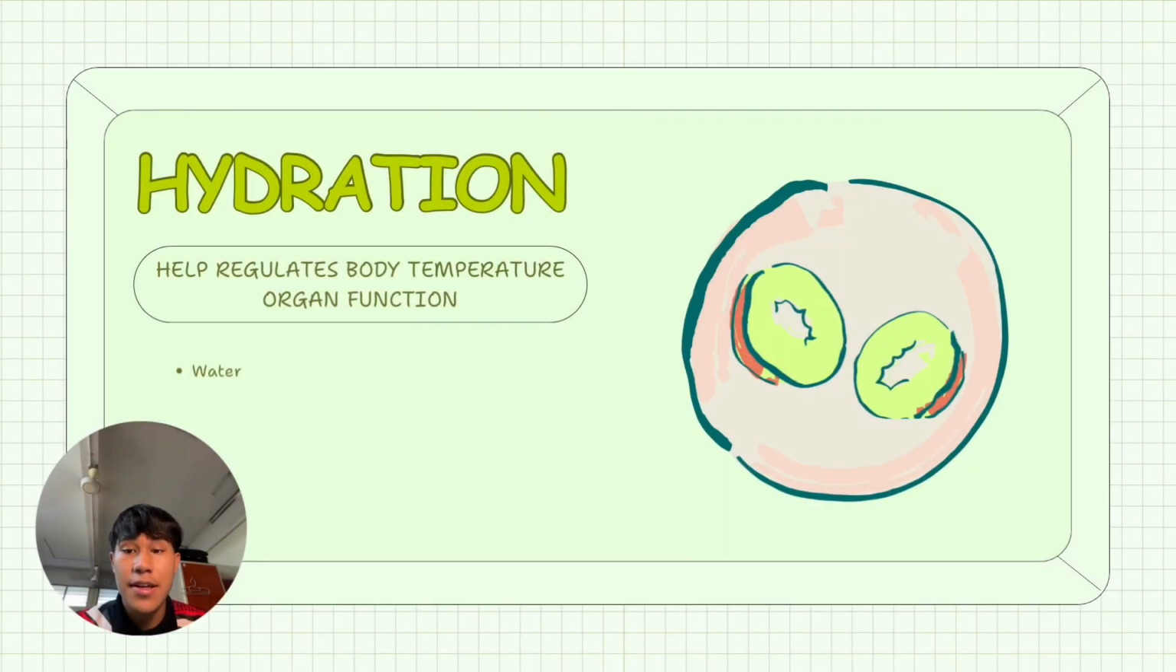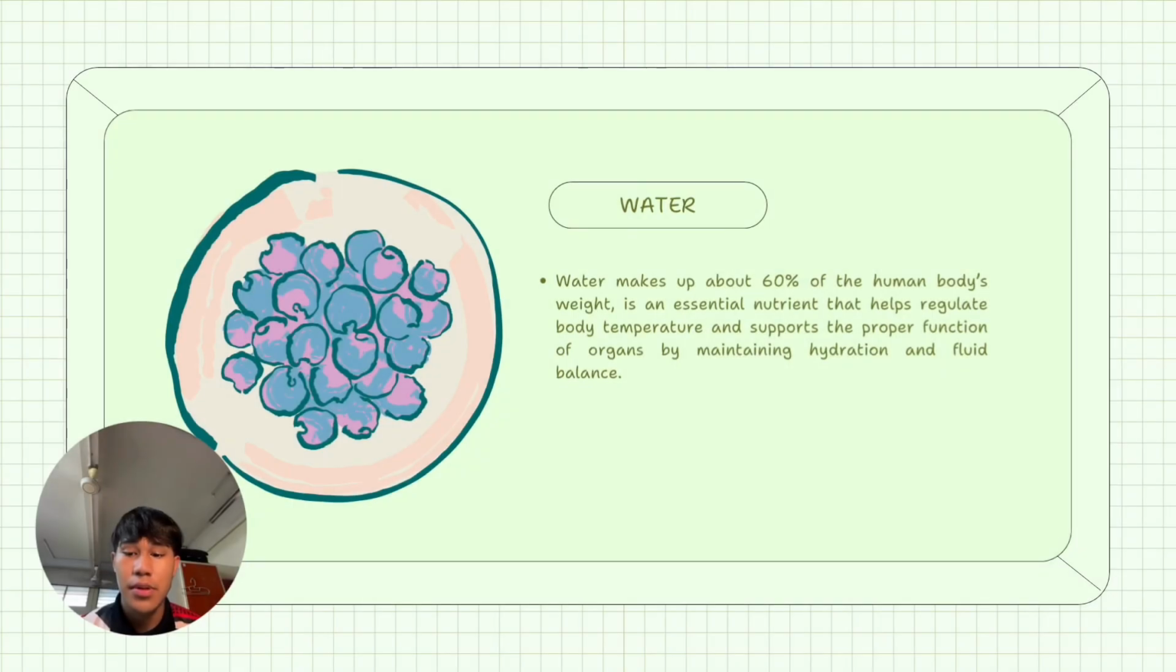Okay, for the last slide, we have hydration. What is the importance of hydration? It helps regulate body temperature and organ function. The component in hydration, we have water. Okay, what is the function of water? Water makes up about 60% of human body weight. It is an essential nutrient that helps regulate body temperature and support the proper function of organ by maintaining hydration and fluid balance.